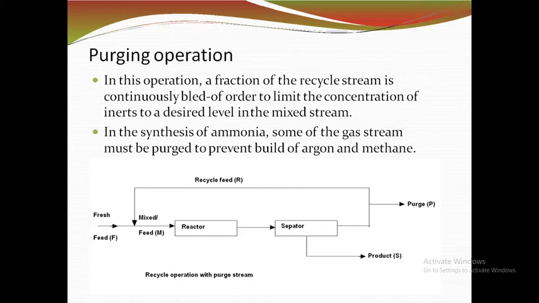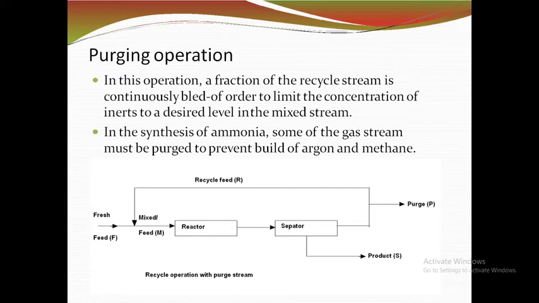If the concentration of inert exceeds a tolerance level, inert affect the conversion in the reactor. Always keep the inert in the reactor within a tolerance level.